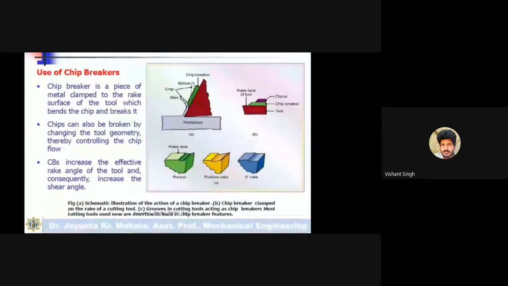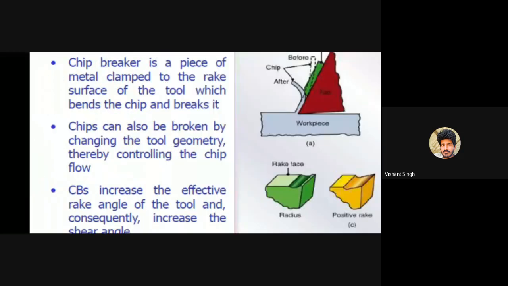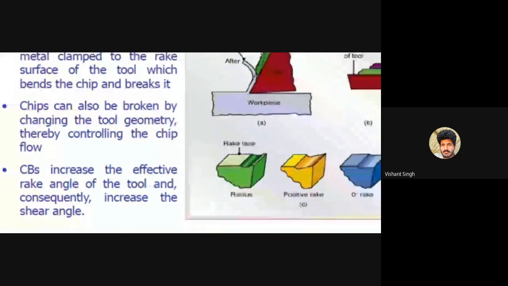So chips can also be broken by changing the tool geometry, thereby controlling the chip flow. This continuous chip can also be broken by changing the tool geometry, mainly the position rake angle of the tool.